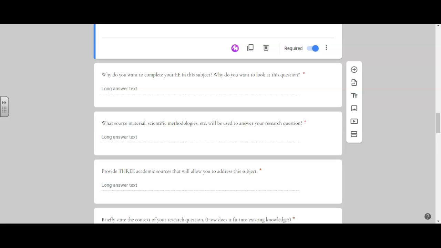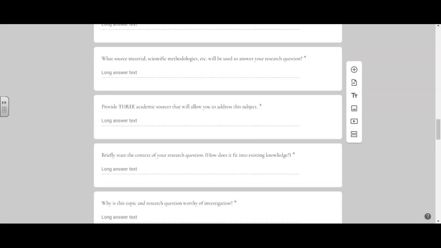The next question is provide a link to 3 academic sources that will allow you to address the subject and the topic you are looking at. These need to be academic, okay? This is not an article from BuzzFeed. This is not an article that was published in the New York Times. This needs to be academic sources. Encyclopedias do not count as academic sources. Do not link Britannica or Wikipedia here, okay? You need to provide academic sources. Again, information on finding academic sources is posted on the website, so do look there if you have any questions, or you're always welcome to contact me.